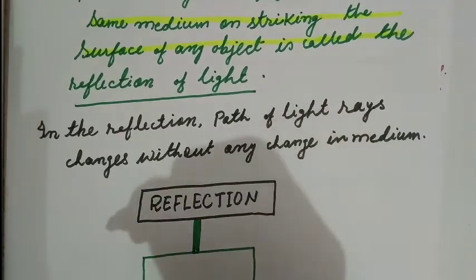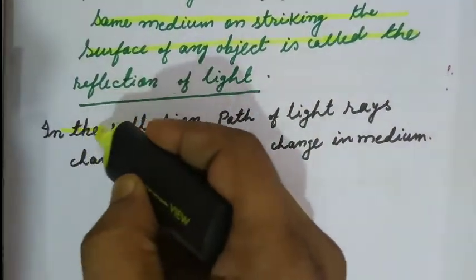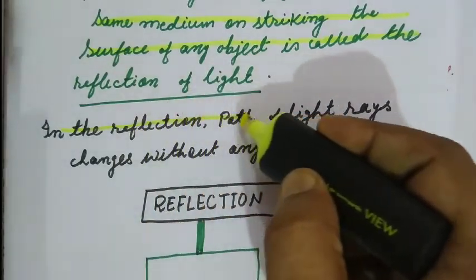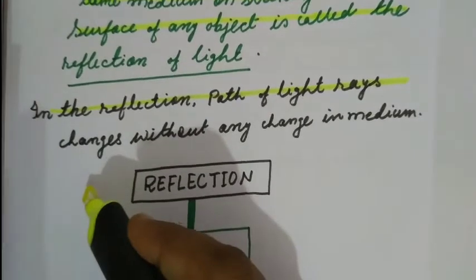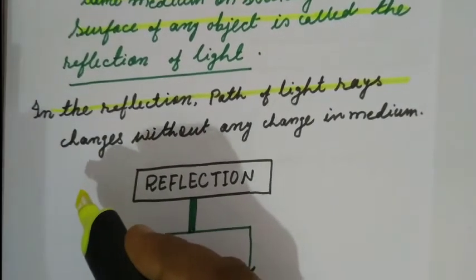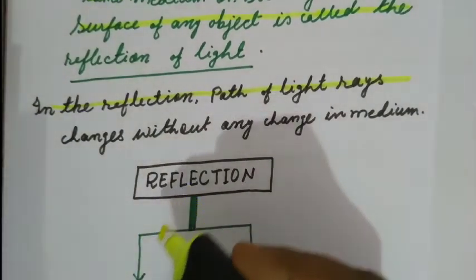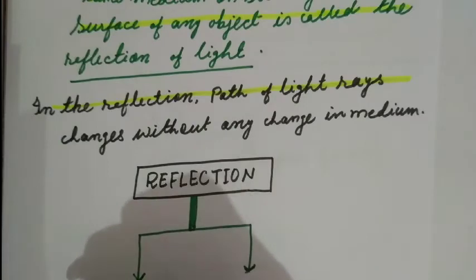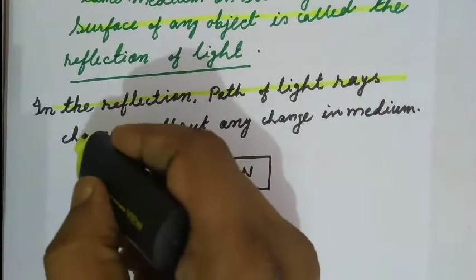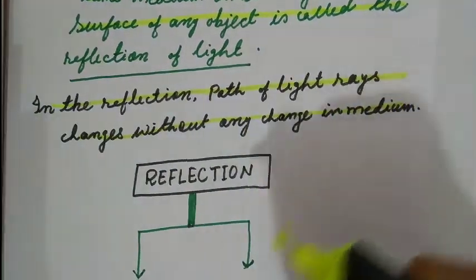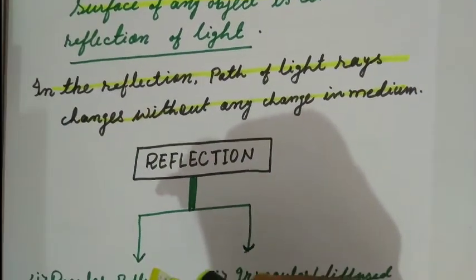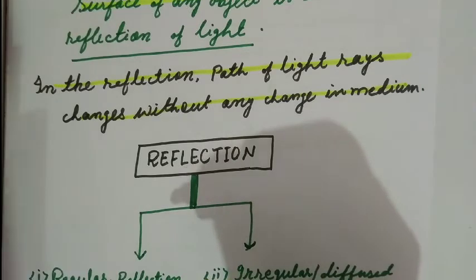Due to reflection of light, we are able to see any object. In reflection, what happens to the path of light? In reflection, the path of light rays changes without any change in medium. The medium is not changed, but the path of light is changed. That is reflection of light.